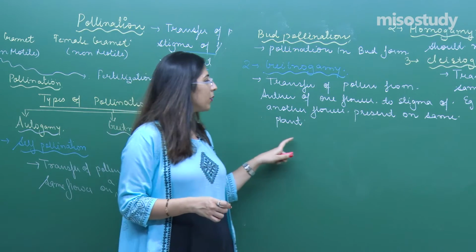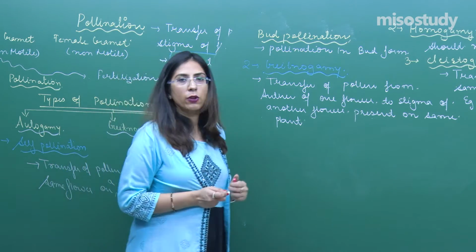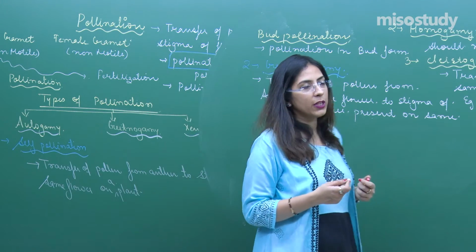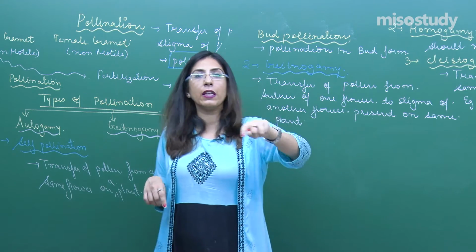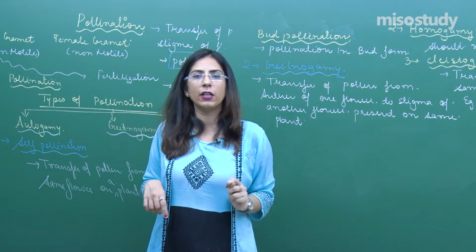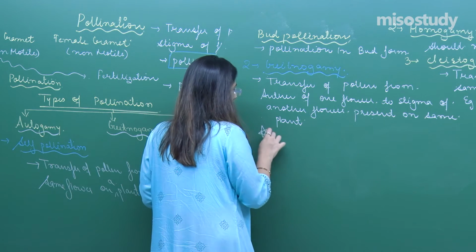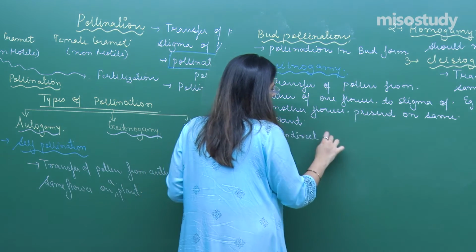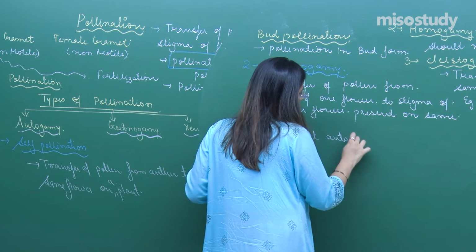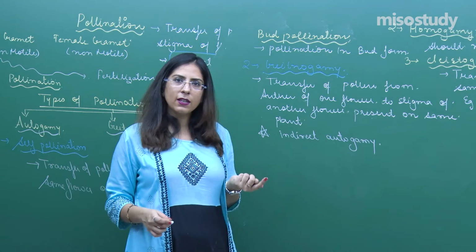In this case, because the flowers are present on the same plant, yes, they do require a pollinator for cross pollination, but when you look at the genetic variability, in this case also the genetic variability is reduced. So you can say that this is an indirect autogamy. Right. And what is the disadvantage?